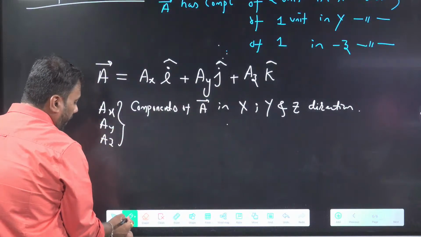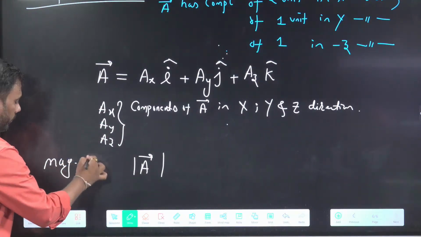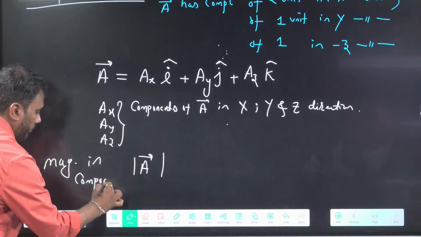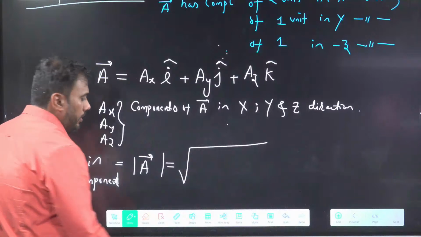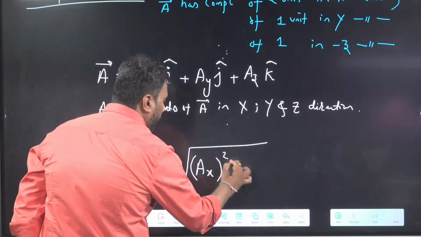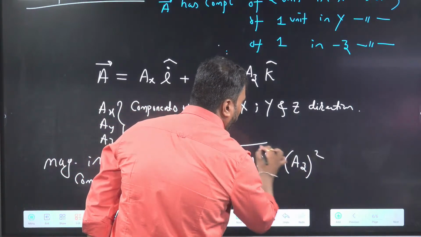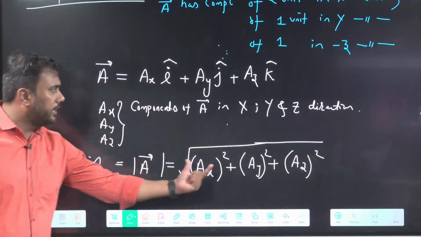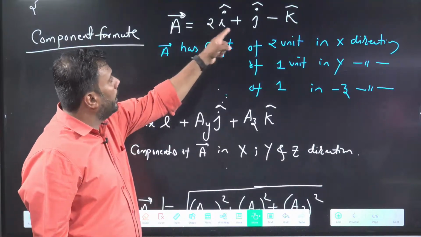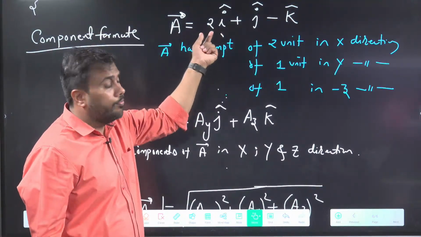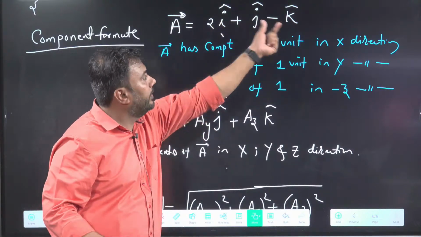If a vector is given in component format and we need to find the magnitude, it is given by the x component squared plus y component squared plus z component squared, root of this. It's very easy. Suppose the vector was like the example, 2i plus j minus k. So here ax is 2, ay is 1, az is minus 1. So the magnitude will be root over 2 square plus 1 square plus 1 square.